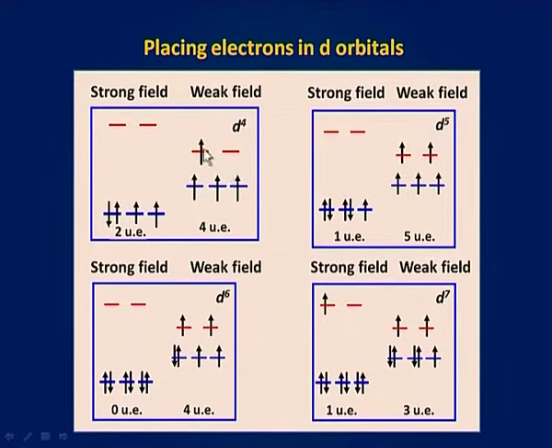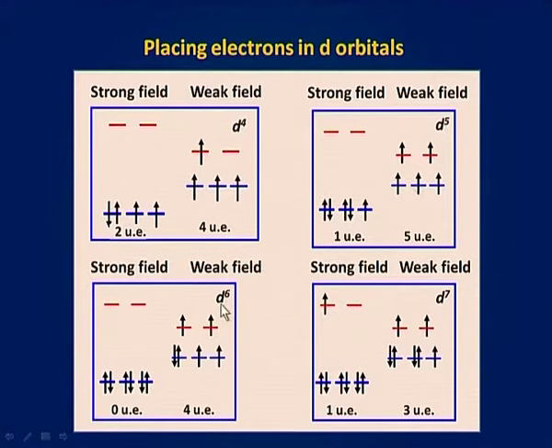But for weak field there are 3 electrons in t2g set and 1 in eg set, and the number of unpaired electrons are 4. For d5 configuration, for strong field, the number of electrons in t2g set is equal to 5 and number of unpaired electrons is 1. But for weak field, number of electrons in t2g set are 3 and number of electrons in eg set are 2. Therefore, the total number of unpaired electrons is equal to 5.